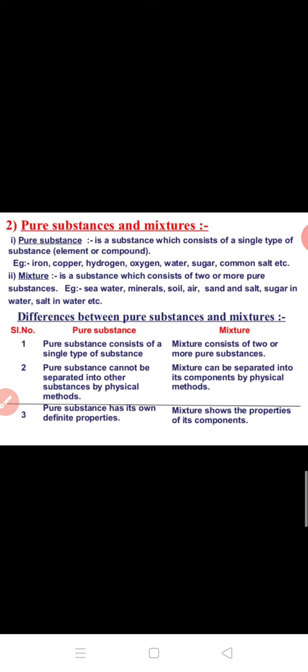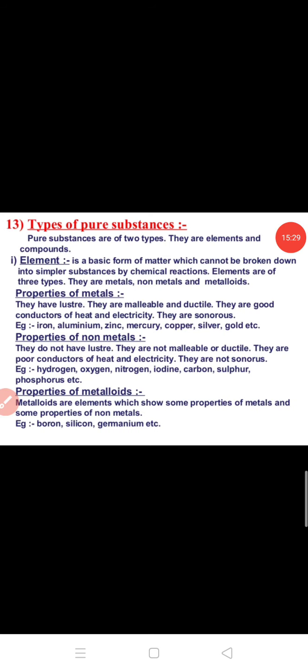Then third point of difference is, pure substance has its own definite properties, whereas mixture shows the properties of its components. Pure substances क्योंकि एक ही तरह के particles से बना होता है तो उसकी अपनी ही एक definite properties होती हैं, whereas mixture is formed with different types of components. That mixture shows the properties of its different components. Now let us study different types of pure substances. So pure substances are of two types. They are elements and compounds.